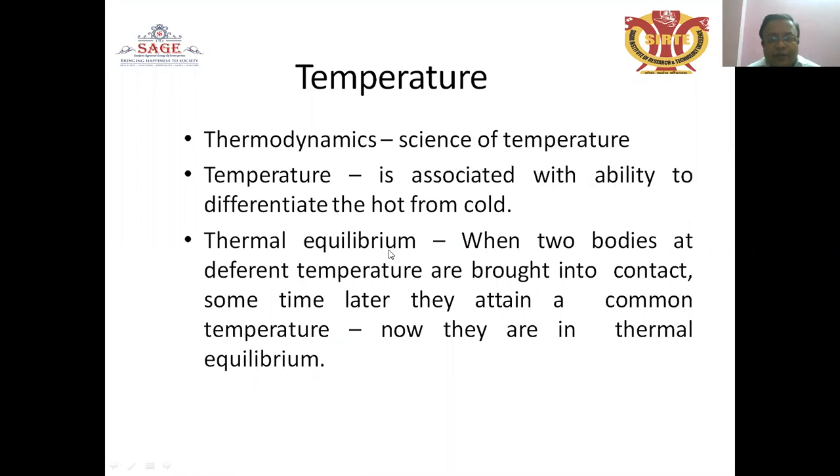What is the meaning of thermal equilibrium? As already discussed in lecture 1, when two bodies at different temperatures are brought into contact, some time later they attain a common temperature. Now they are in thermal equilibrium, where no exchange of heat takes place after some time between the hot and the cold fluid. That is called the thermal equilibrium condition.